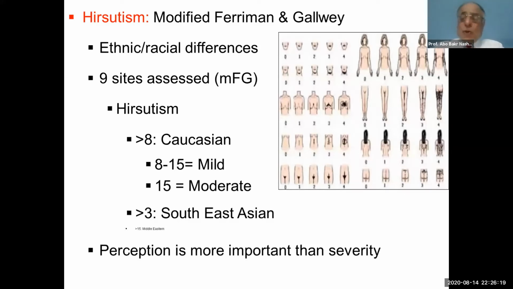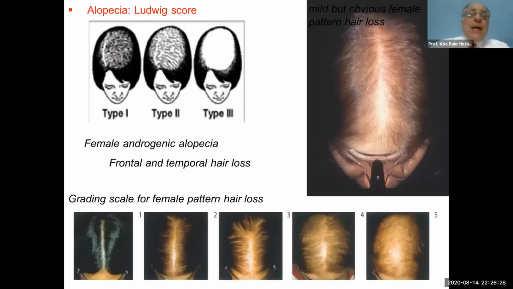But we should also consider that the perception of the female is more important than the severity. For alopecia, androgenic alopecia is classified into type 1, type 2, and type 3.